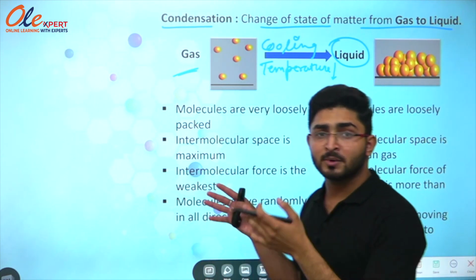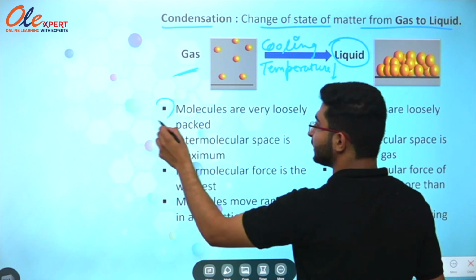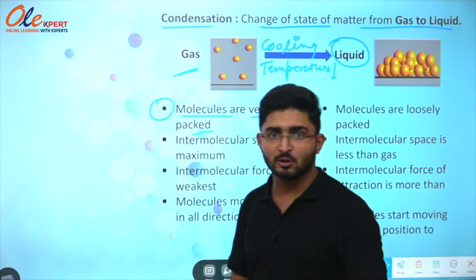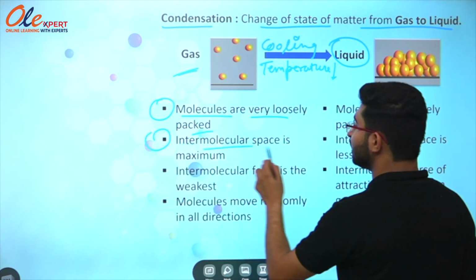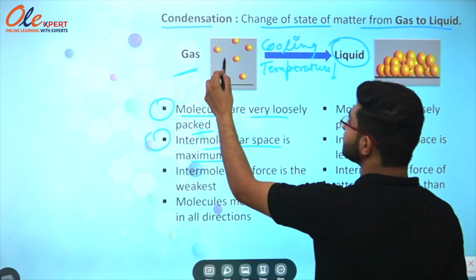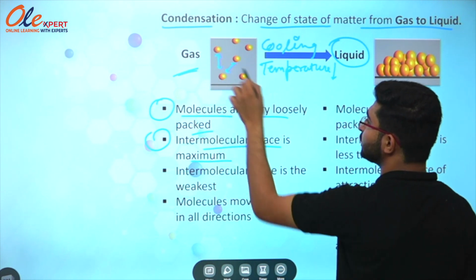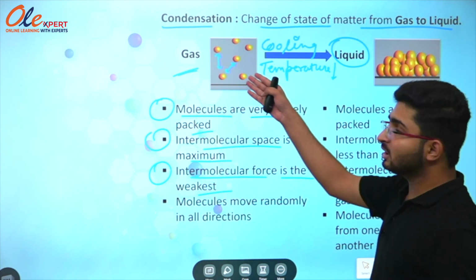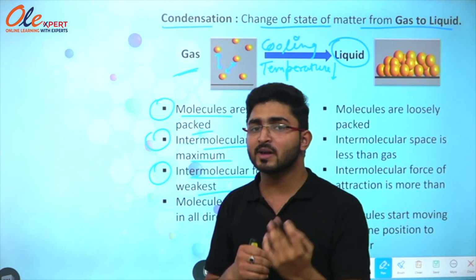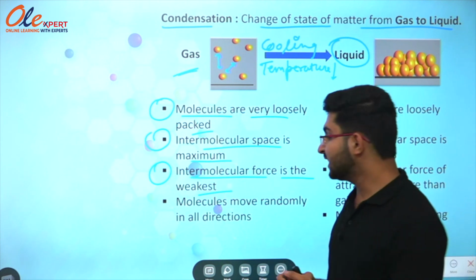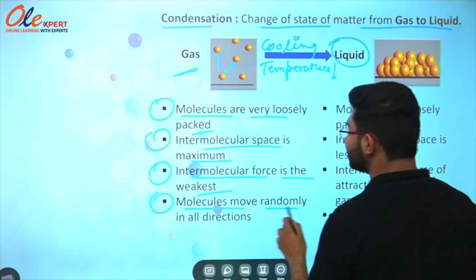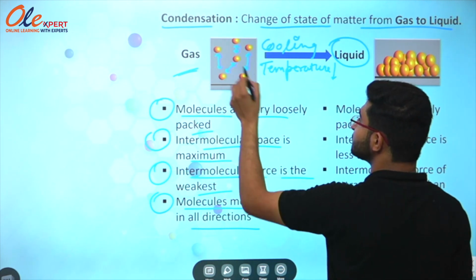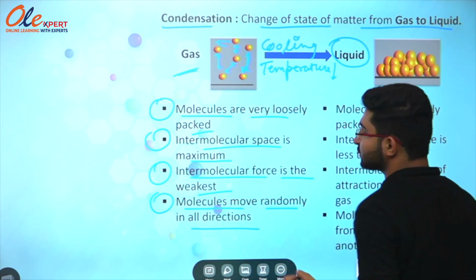We will study the properties of gas here. The first property is molecules are very loosely packed. The second point is intermolecular space is maximum between the molecules. The third point is intermolecular force is the weakest. If the intermolecular space is maximum, that is why the intermolecular force of attraction will be weakest. The fourth point is molecules move randomly in all directions. They have huge space between them, so they can move here and there in all directions randomly.